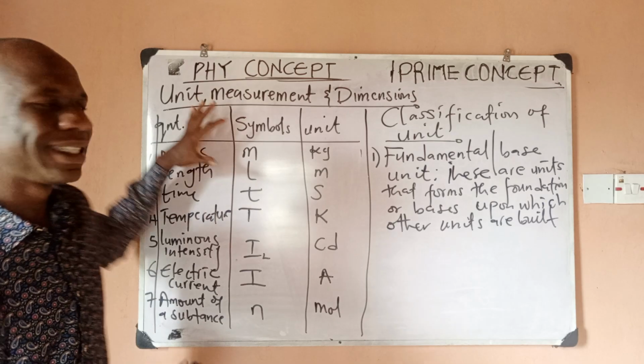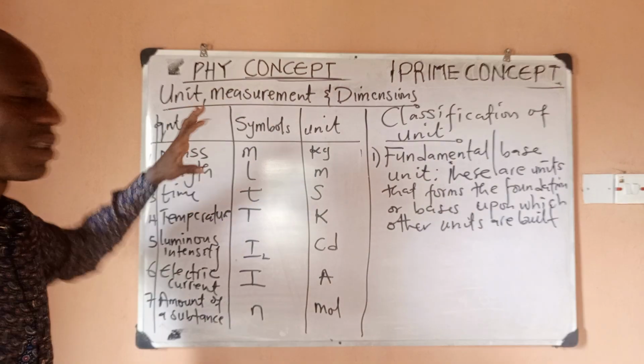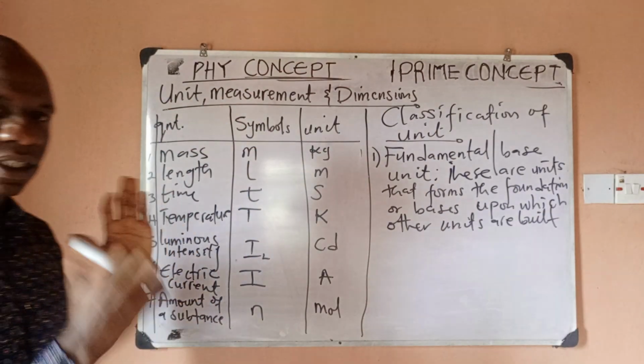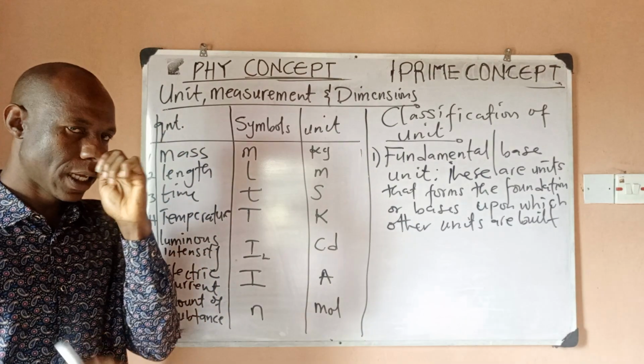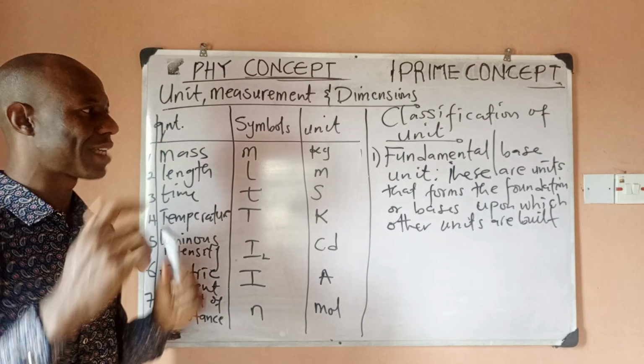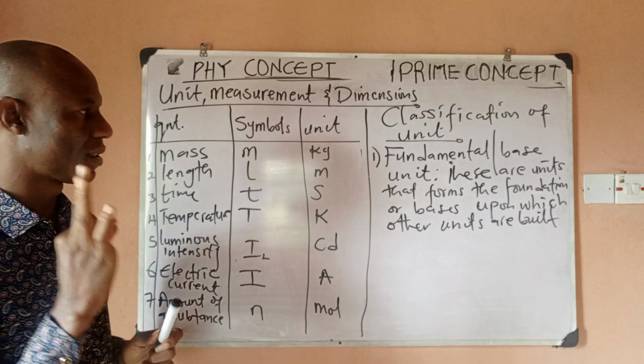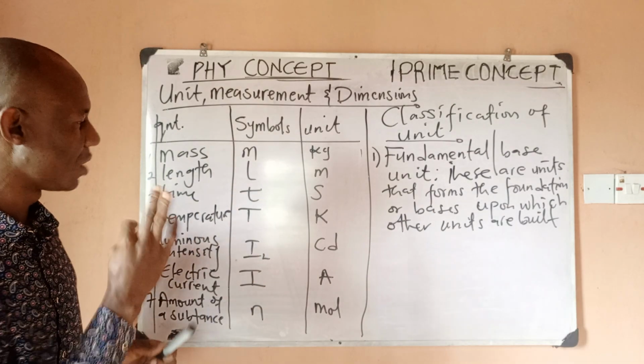mol. So these are the fundamental quantities you should know. There are seven. Any other thing that is not here would now become the next classification of units, right? So these are the fundamental units we should know.